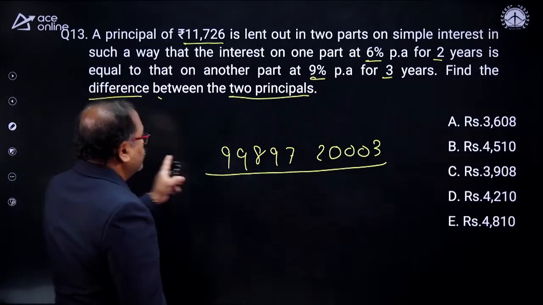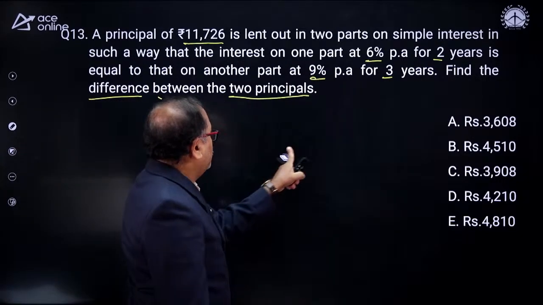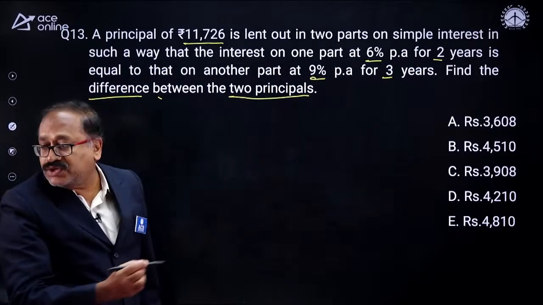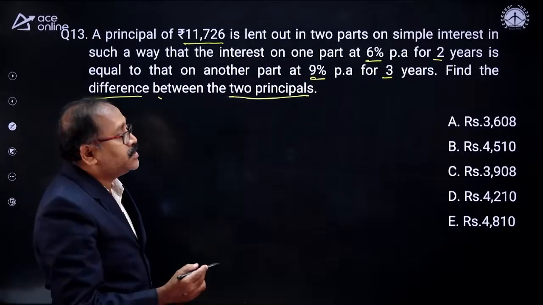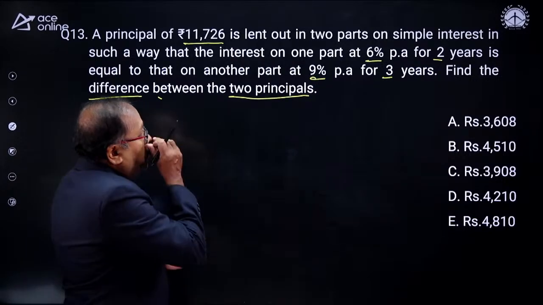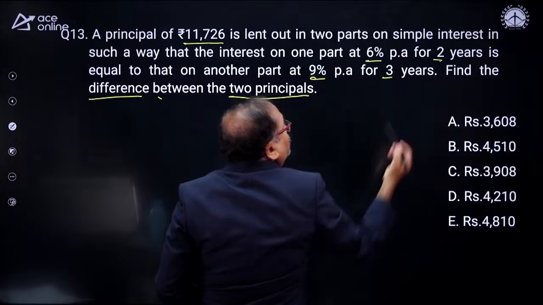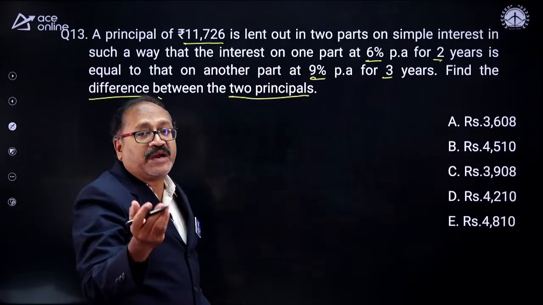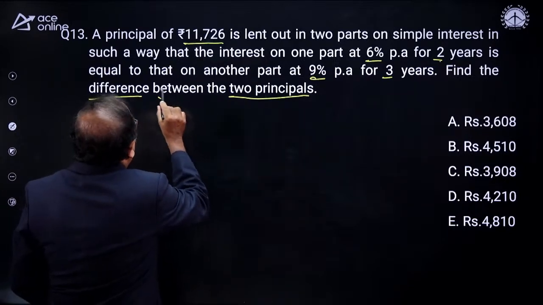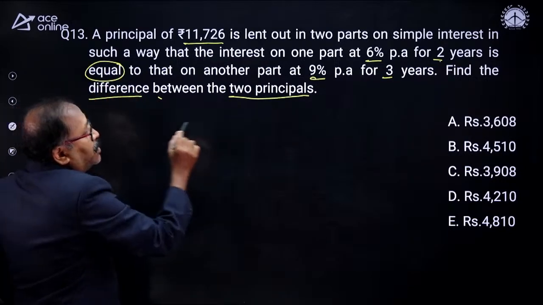So, now I'll answer this question. Anyone answered it? Look at this, how to find it out. Likhita Naidu, Jagadga Chodama. So this is 6% for 2 years. Let's assume that the first part is X and the second part is Y. So the interest is equal, it is said. Interest is equal.